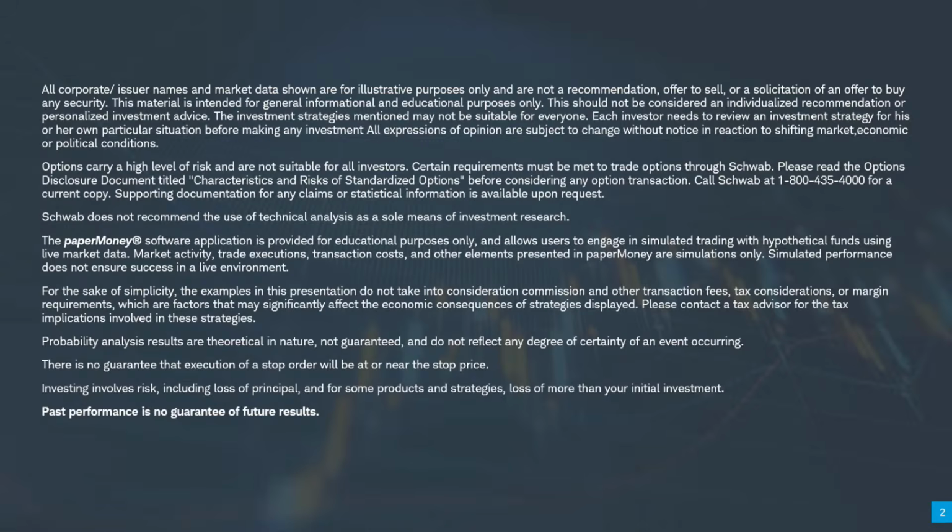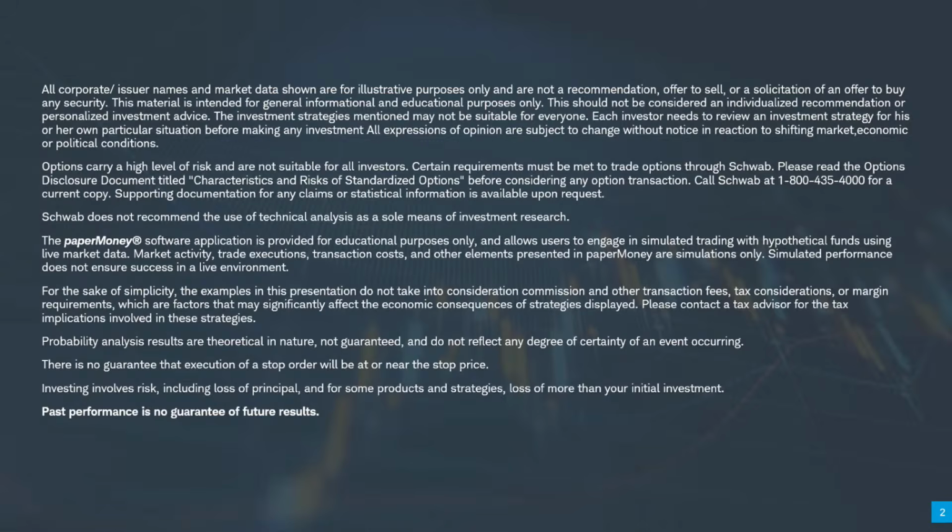One thing I will let you know is there's a little bit of a difference between what Paper Money does and what your live account does. But if you know that 95% of it you can do in your paper account, it's really helpful to be able to practice there and not be practicing in your live account. It's nice to have that paper to go to. So what we're going to do, like I said, is focus on just the very basics of the charts, and even starting with some of the basics as you log into Thinkorswim. That's actually where we're going to start.